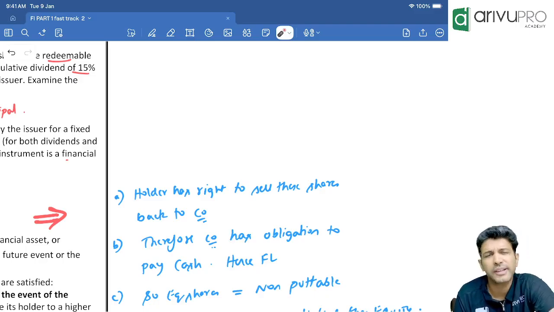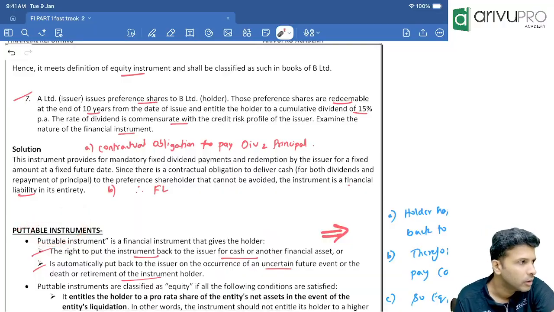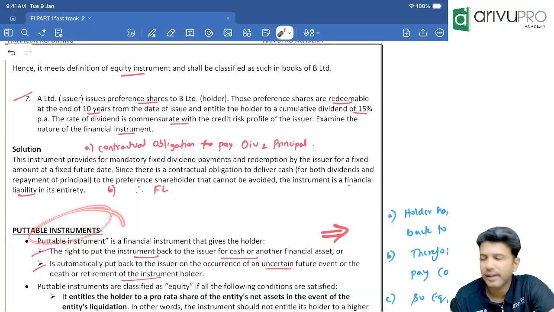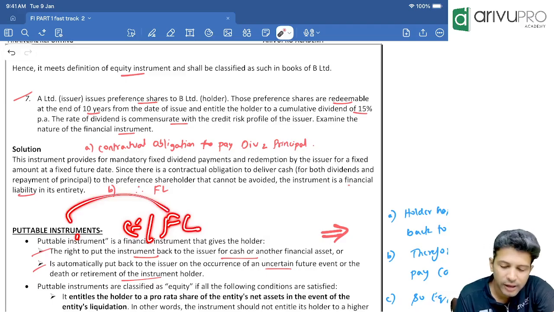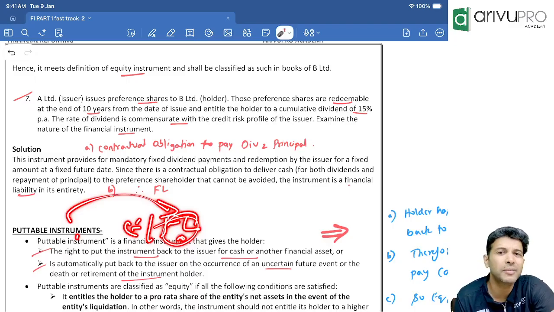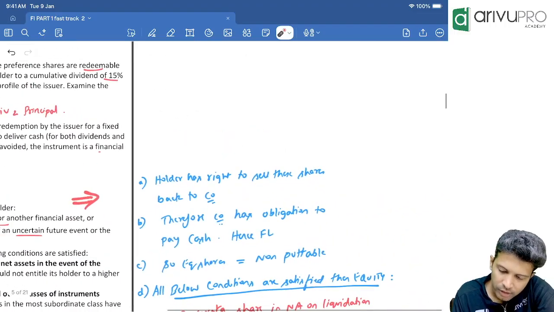Therefore, what is the default category of a putable instrument? Equity or financial liability? The default category of a putable instrument is financial liability, because putable instruments always come with an obligation. Hang on, don't write. Putable instruments always come with an obligation, right? Since there is an obligation, the default category should be financial liability. So far, everybody good? Yes, so far. That's what I've written over here.